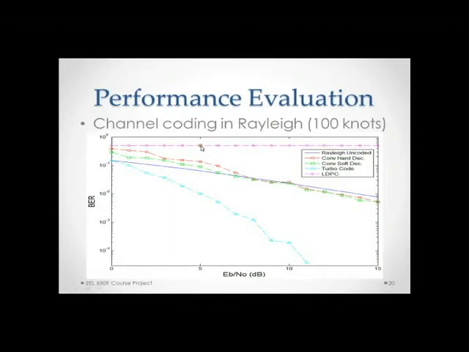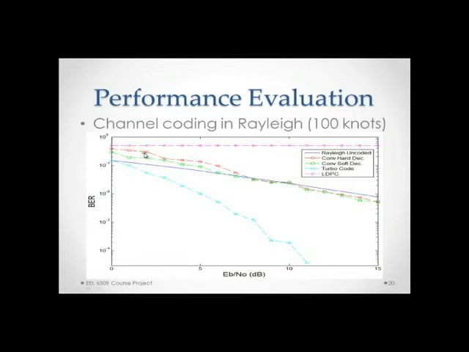The probability of a 0 and 1 is equal from the binary data source, so this bit error rate is essentially a coin toss of guessing when it received at the bit error rate. So there was a problem with that, and I was unable to fix it before the due date of this project. But in the Rician channel, this did work, and through other research, I know that in the Rayleigh channel, the LDPC code should perform very similar to what it did in the Rician channel.